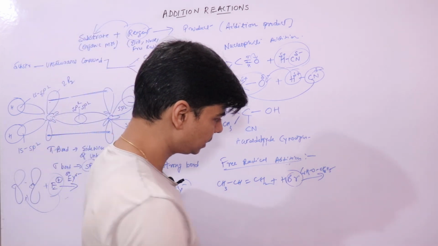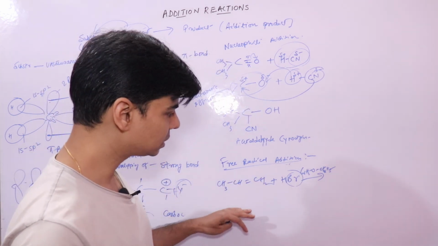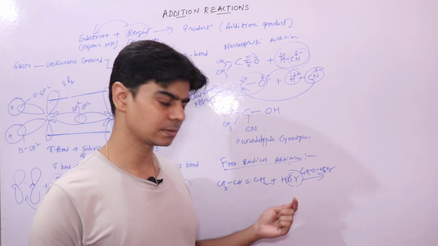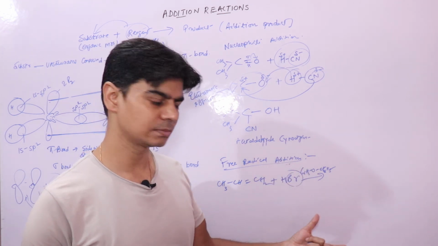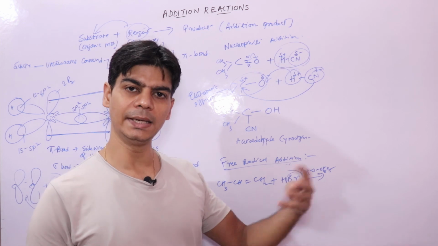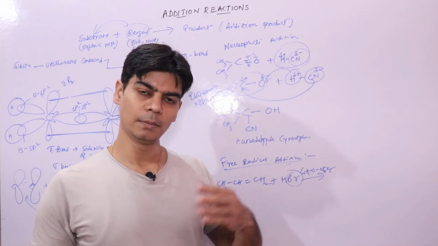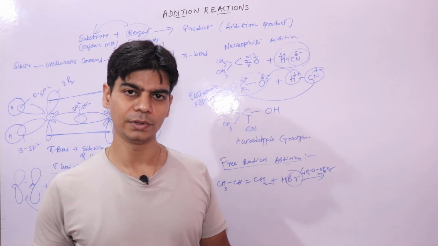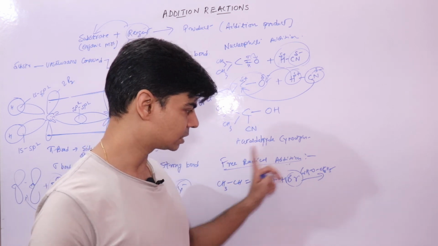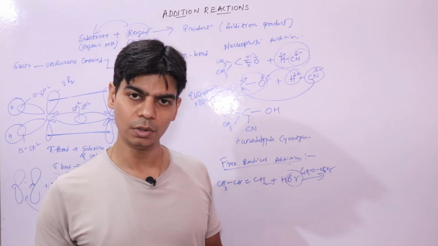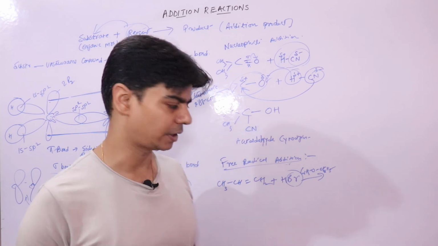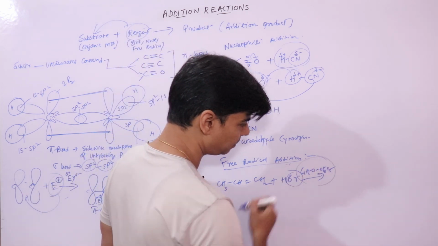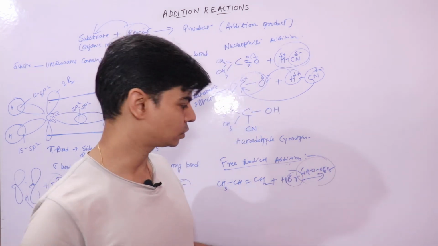Here just understand this reaction, because we will do this in detail. The mechanism of this reaction is a little detailed, we'll do this in alkenes, when we will do Markovnikov's rule and anti-Markovnikov's rule, because this reaction proceeds via anti-Markovnikov's rule, which we call the peroxide effect, because this is taking place in the presence of peroxide, benzoyl peroxide.